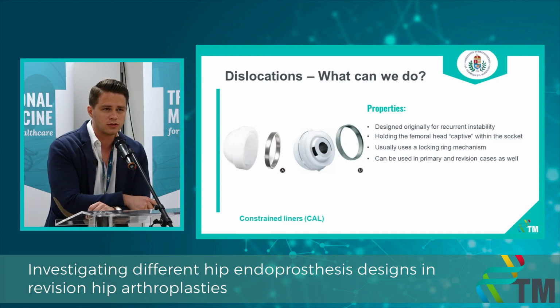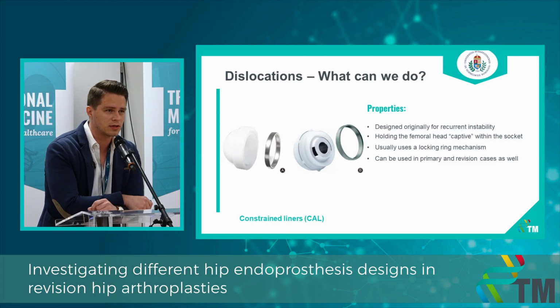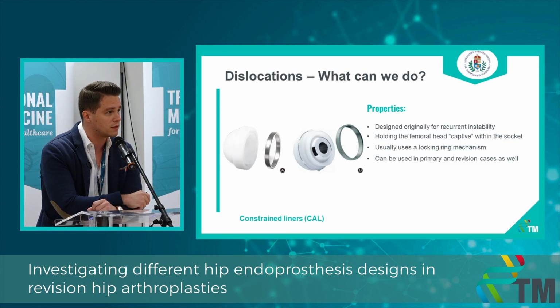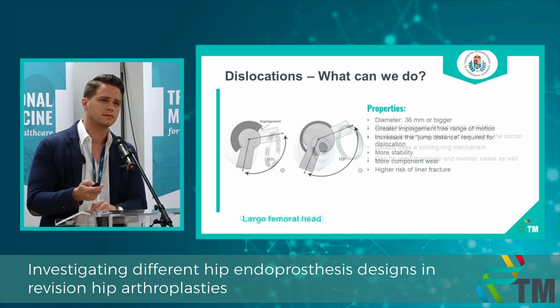Our next option is to use a constrained liner. This is, most of the time, a polyethylene liner applied in the acetabular cup. It is designed originally for recurrent instability or recurrent dislocations. It is holding the femoral head captive within the socket, and it usually uses a locking ring mechanism. It can be used in primary and revision cases as well.